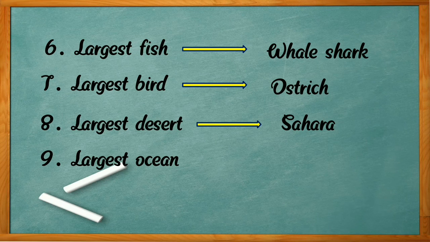Now, number 9, the largest ocean. So, which is the largest ocean in the world? You know? Yes. Yes, it's the Pacific Ocean. So, the Pacific Ocean is the largest ocean in the world.